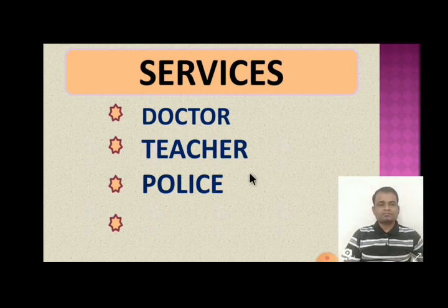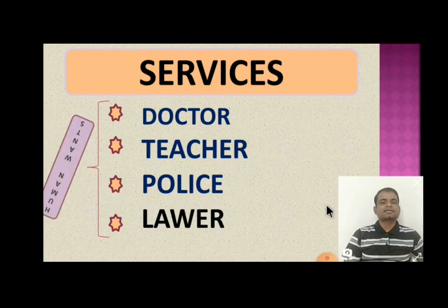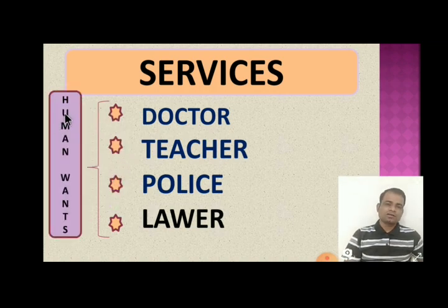Then the next example we may take is the lawyer. The service provided by a lawyer has power to satisfy human wants. That power in services which satisfies human wants is called utility.